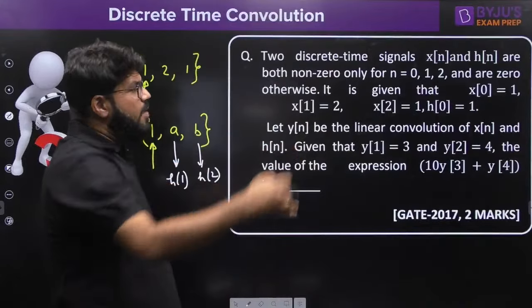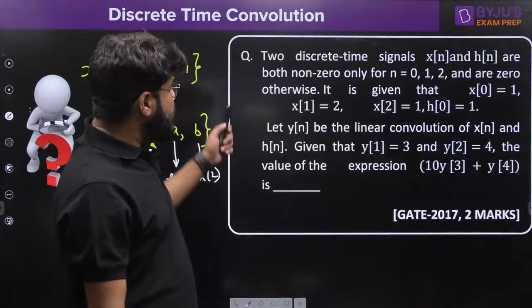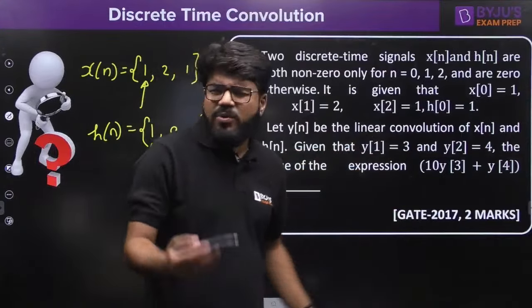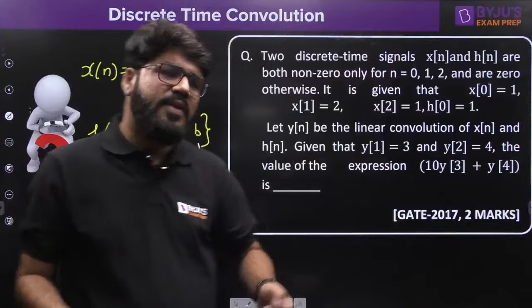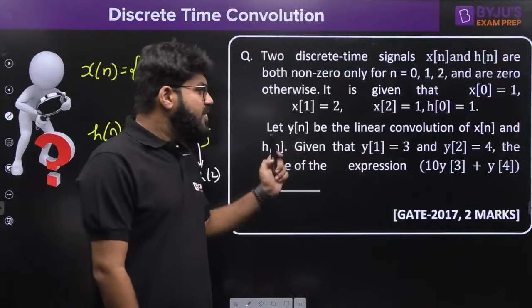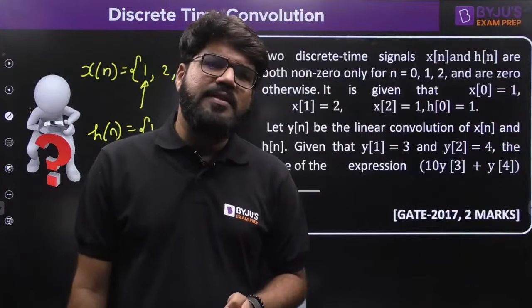Now, let y[n] be the linear convolution of x[n] and h[n]. Out of the output values, y1 and y2 are given, a little bit related to the previous approach. Then find the value of 10y3 plus y4.